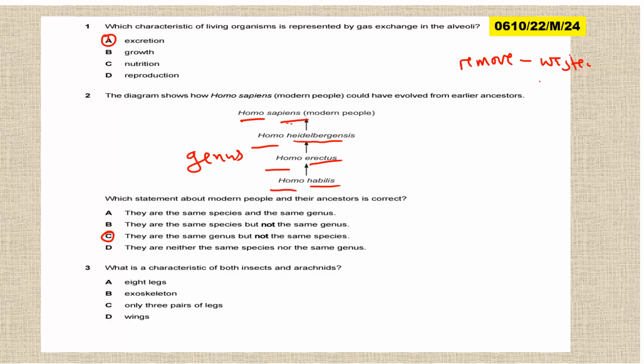What is the characteristic of both insects and arachnids? So they have an exoskeleton. They all have a hard outer part. So they have an exoskeleton. Okay.